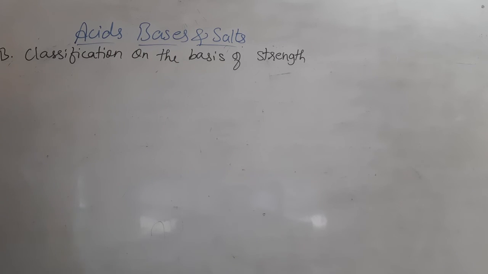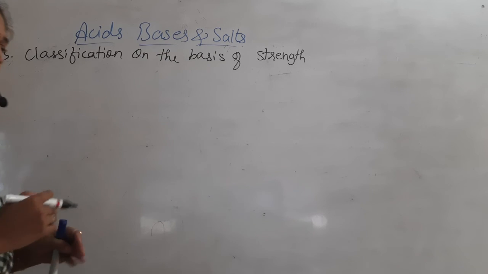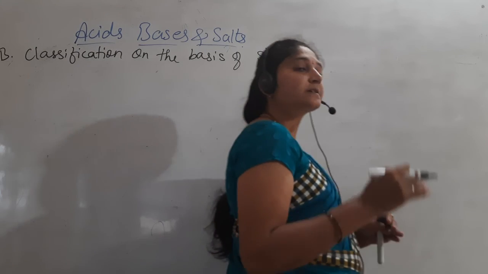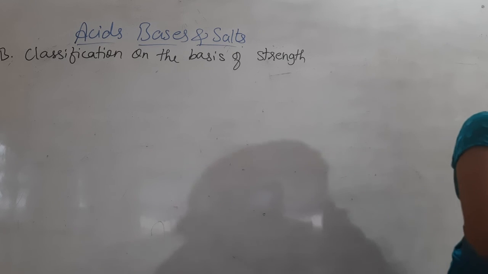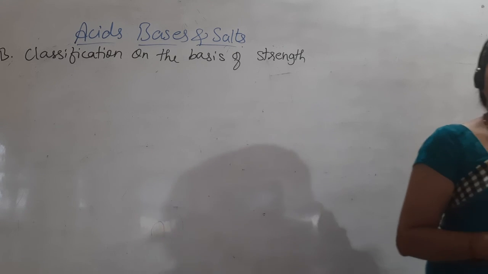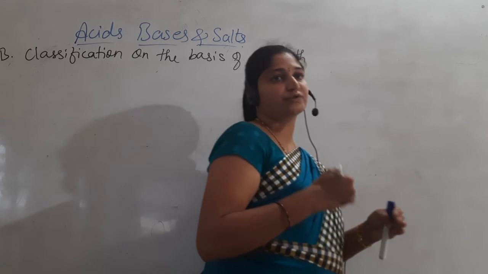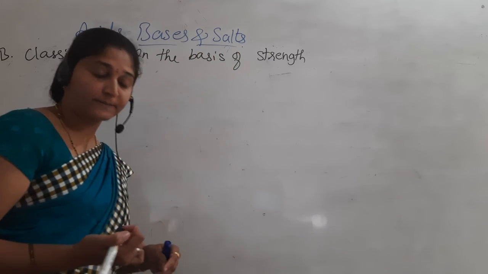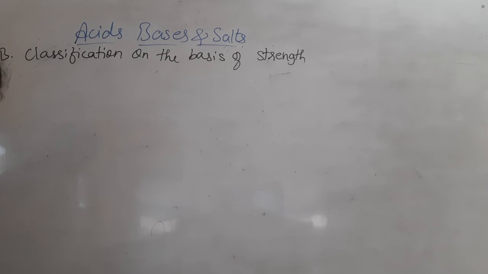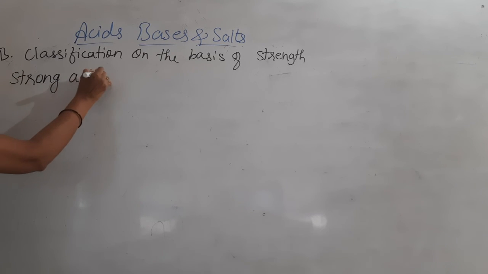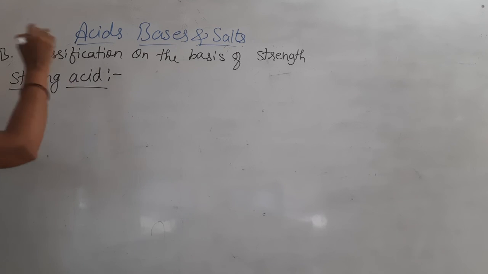You know what strength is. Strength means strong acid and weak acid. How are we going to define strength? On the basis of strong and weak. We define strength as strong or weak. So on the basis of strength, acids are classified as strong acid and weak acid.